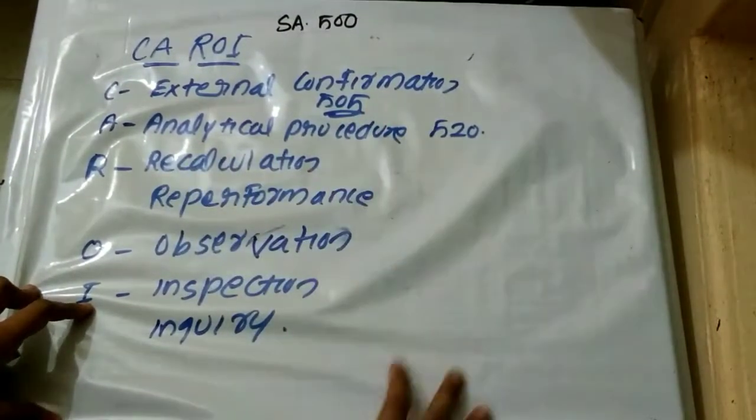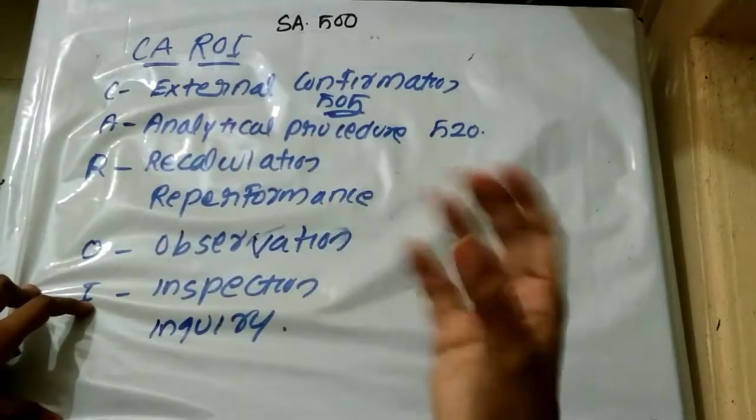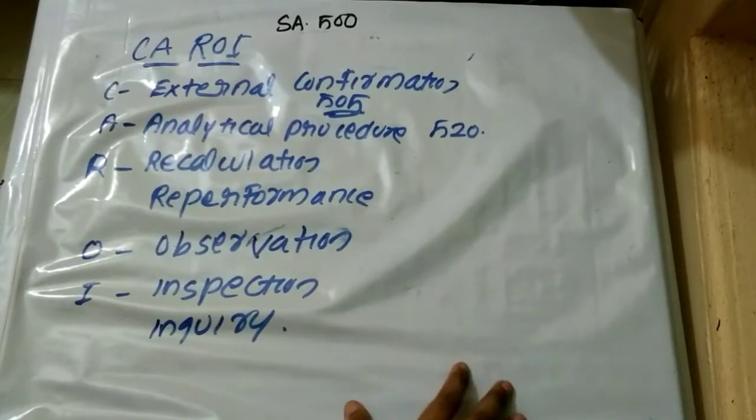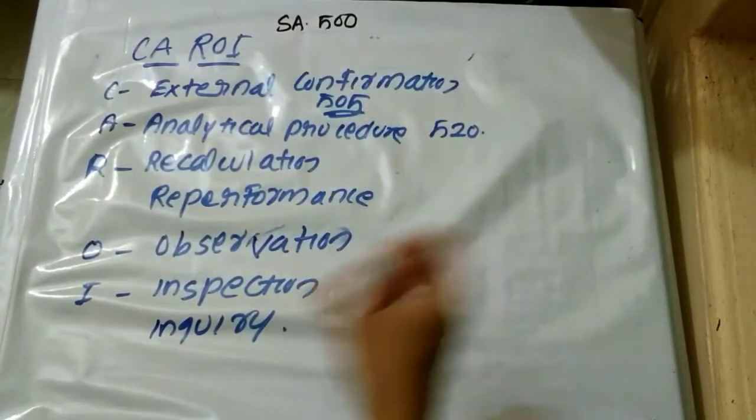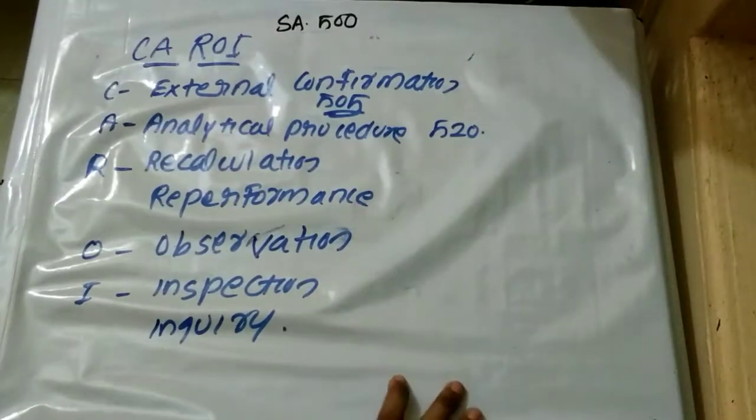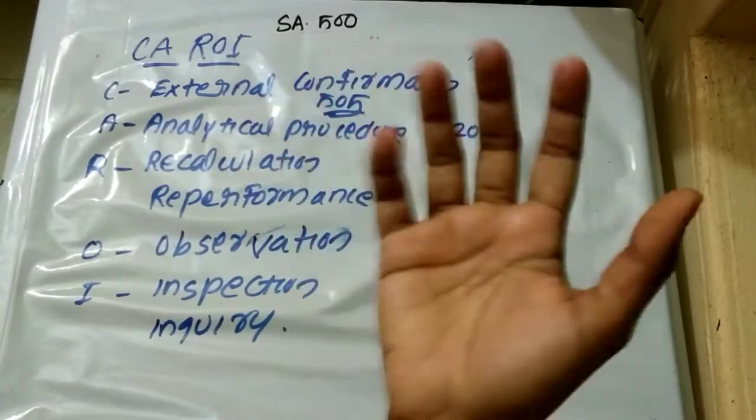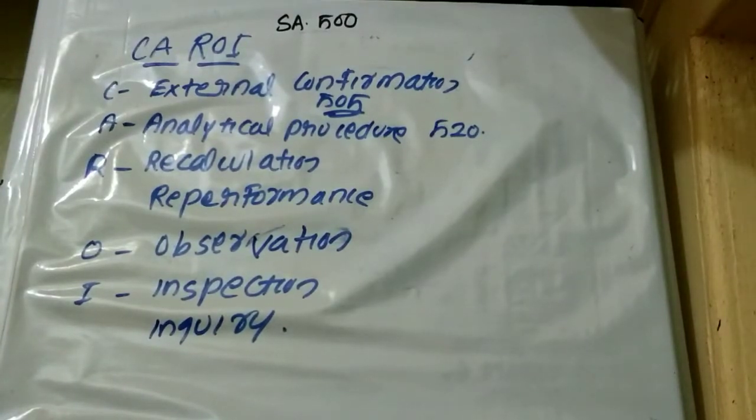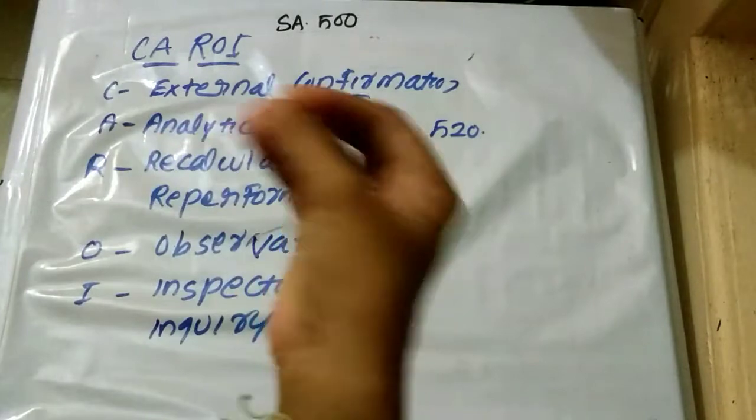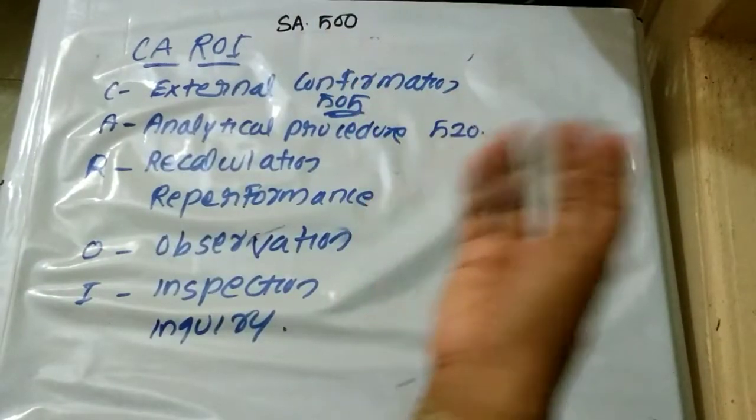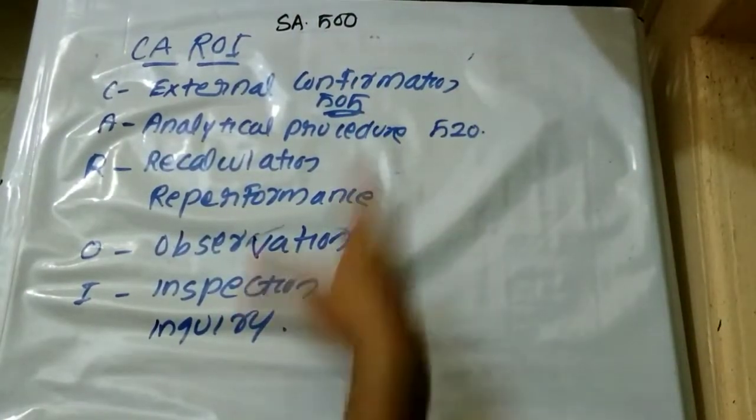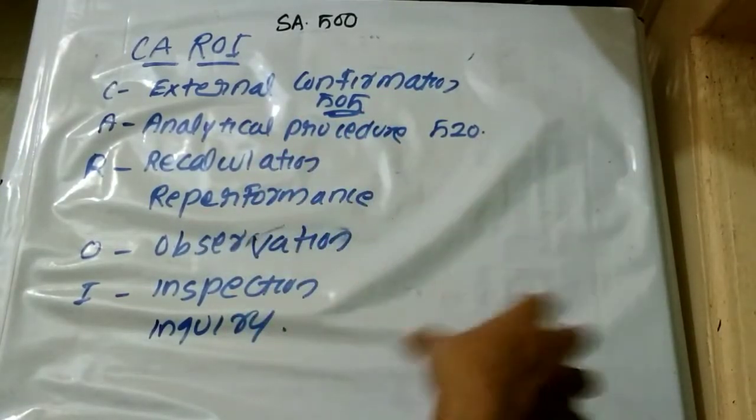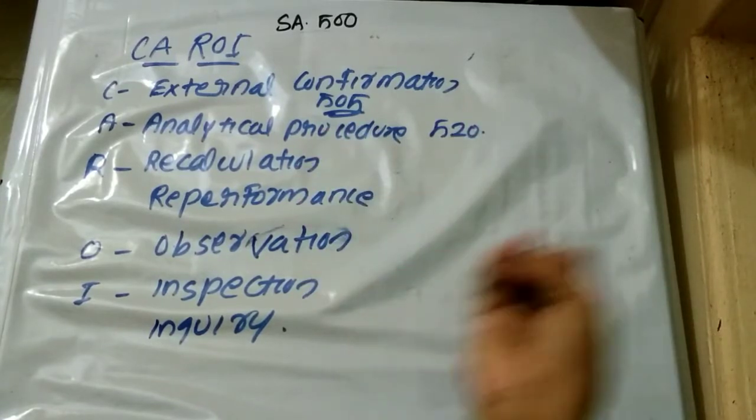So external confirmation is a confirmation obtained from an independent outside party. That is, the auditor is collecting information from the outside party. It can be a debtor, creditor, or bank. With respect to a loan, they can obtain external confirmation from banks or financial institutions. With respect to purchase of material from a supplier, or any doubt about the total debt or bad debt, they can obtain confirmation from the debtors.